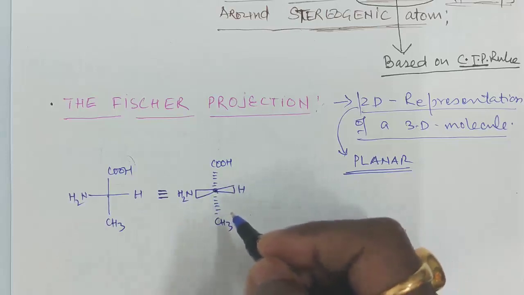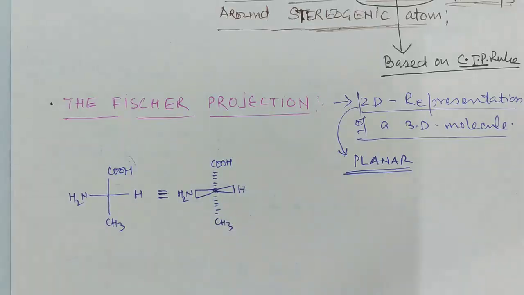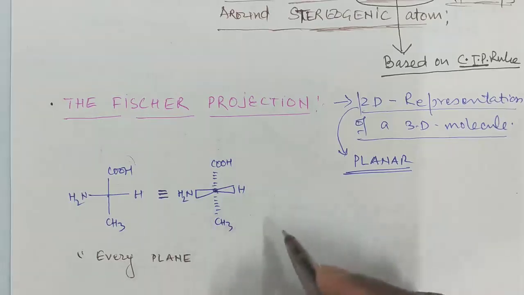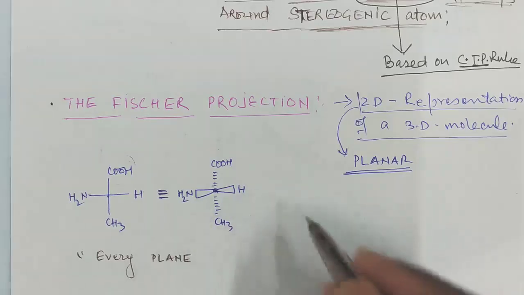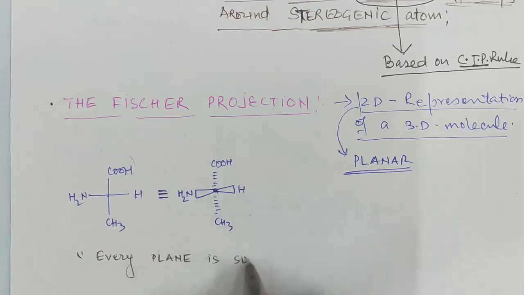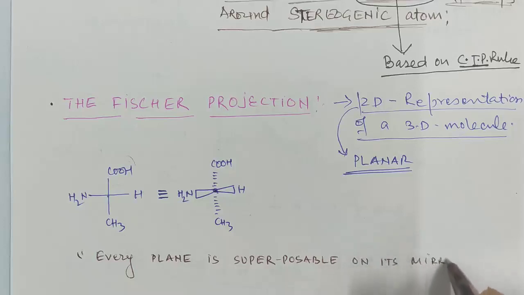One important point I would like to decode here: every planar structure is superposable on its mirror image, right?